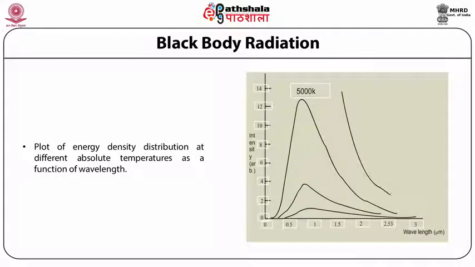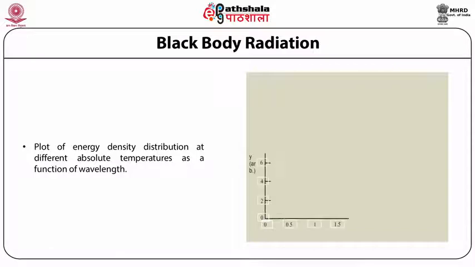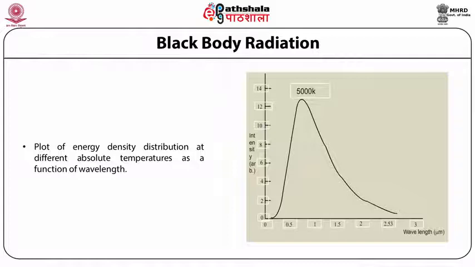However, this law could only explain the short wavelengths limit, that is, the initial part of the energy density distribution curve. However, as the wavelengths increased, Wien's law was inadequate to explain the entire spectrum.